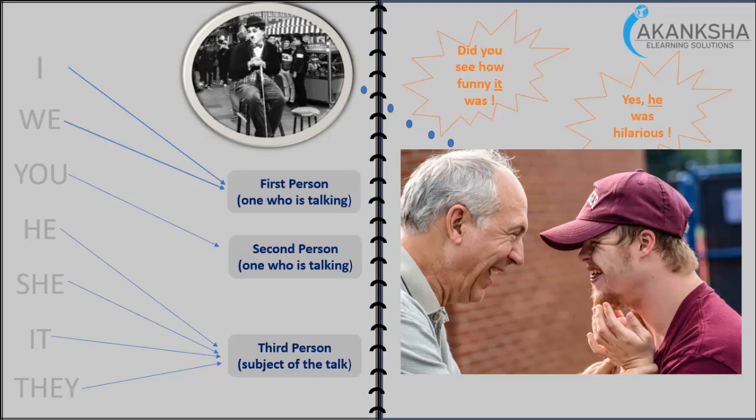That is the third person. This third person may be there when the first person and second person are talking, or he or she may not be present at that moment. That's why we call it the third person. So this is only the basic introduction to pronouns.